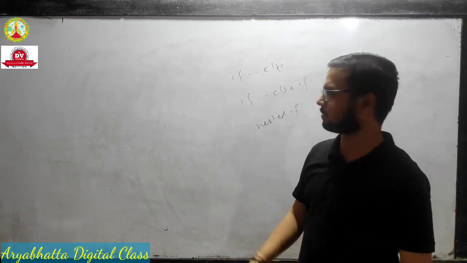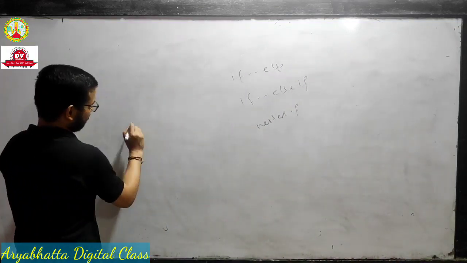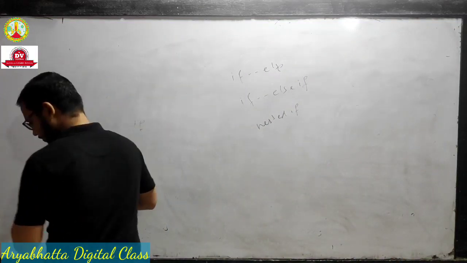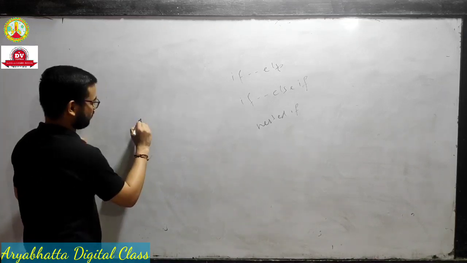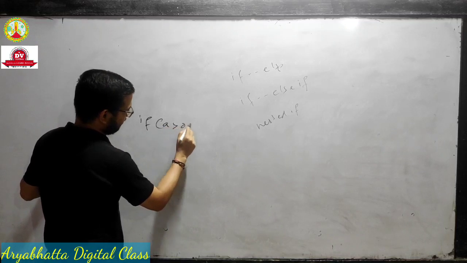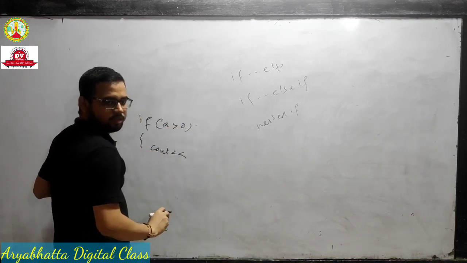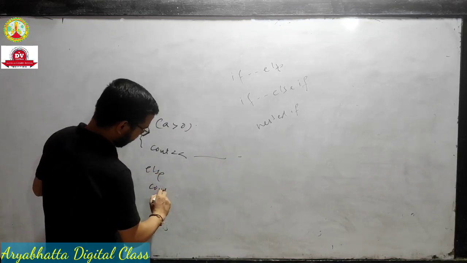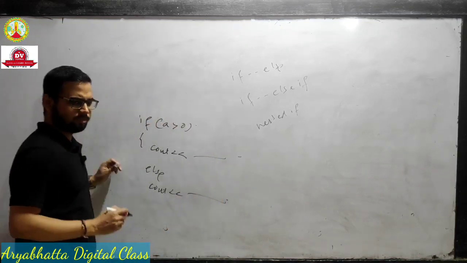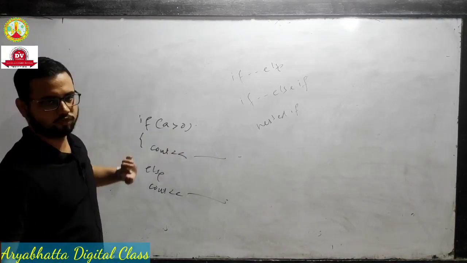Suppose we write one statement: if a is greater than 0, then cout one statement, else cout another statement. This is a decision making statement. Decision making means if the condition is fulfilled.